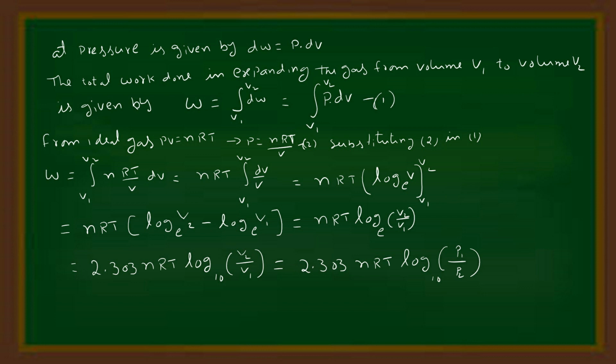That is equal to nRT (log V2 base e minus log V1 base e), which equals nRT log V2/V1 base e. Converting base e logarithm into base 10, W = 2.303 nRT log10 (V2/V1), which equals 2.303 nRT log10 (P1/P2), as P1 V1 = P2 V2.